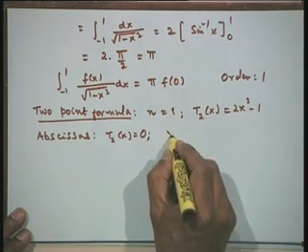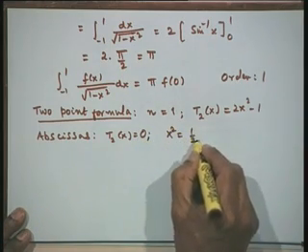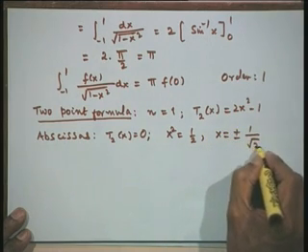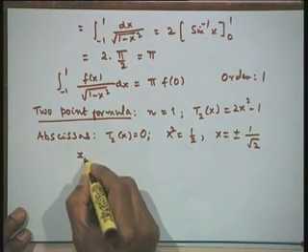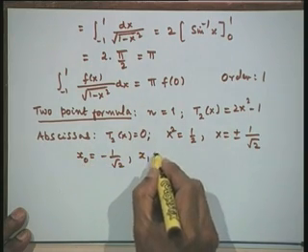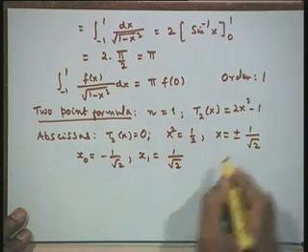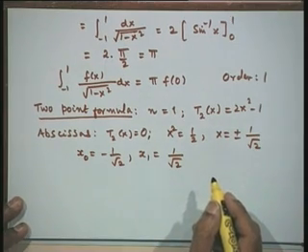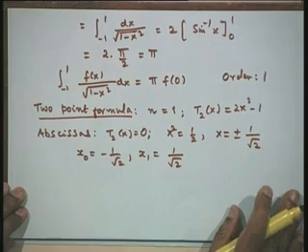Therefore, I would get x square equal to half, so x is equal to plus minus 1 upon root 2. Let us choose x 0 as minus 1 by root 2 and x 1 as 1 upon root 2. So, we choose the two abscissas as x 0 equal to minus 1 upon root 2 and x 1 equal to 1 upon root 2.